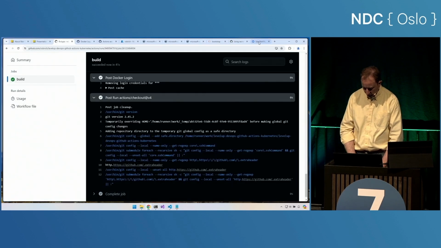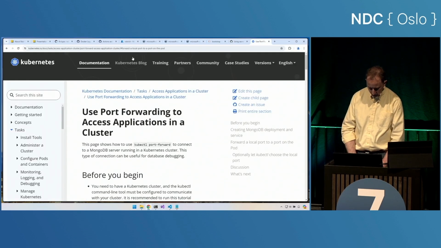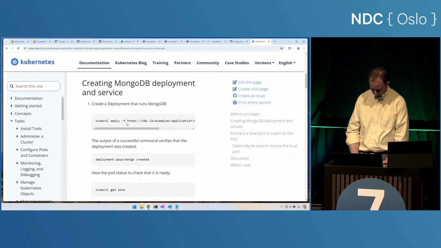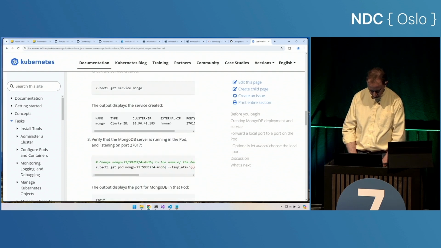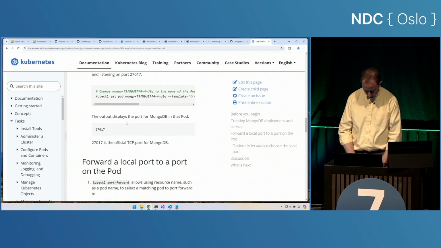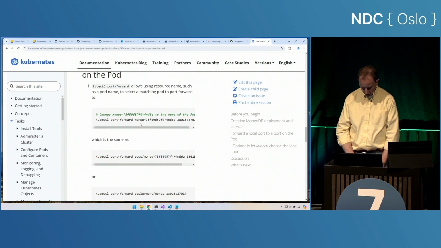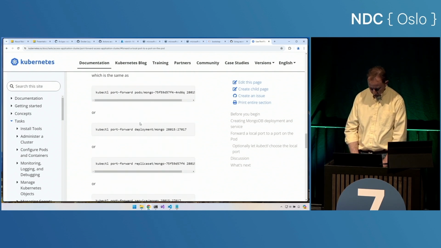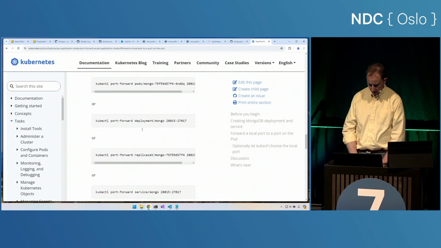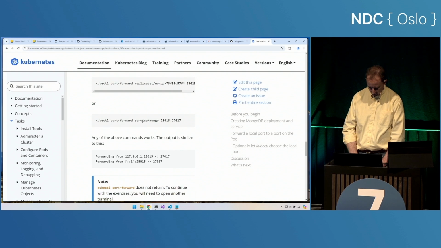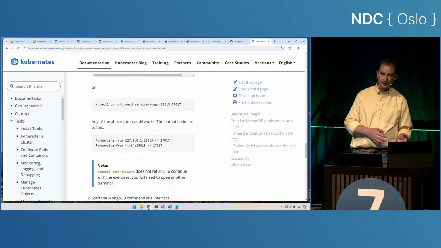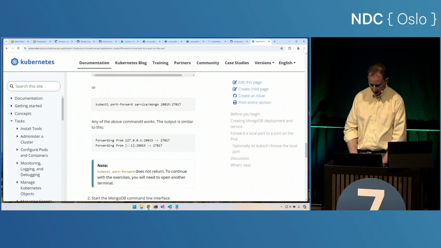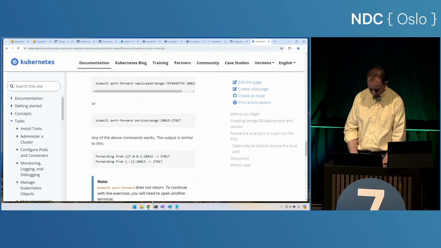We can take a look at how we might use Kubernetes port forwarding to dig directly into that. Now, we could definitely port forward into a pod. There we go. Port forward into a pod. Or we could port forward into a deployment. It'll pick a random pod. We can port forward into a service. We can't port forward into an ingress, but skipping the ingress because DNS takes a while, let's port forward straight into this service.